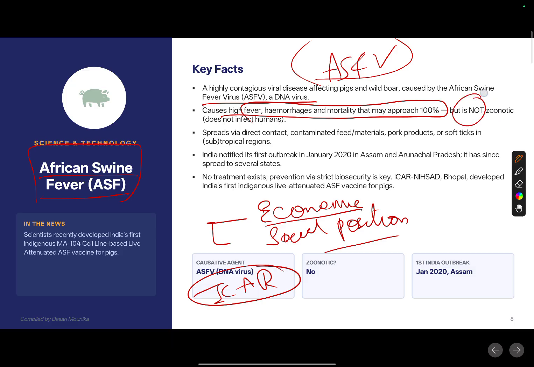Absolutely, it is not a zoonotic disease. So zoonotic, what do you mean by zoonotic? Zoonotic is something where it spreads from animal